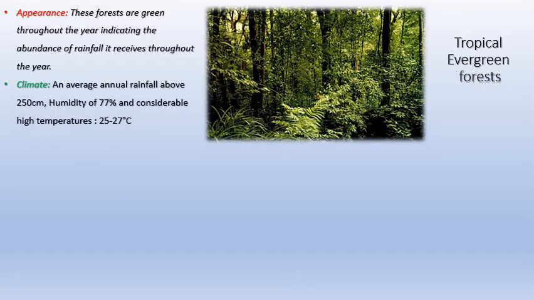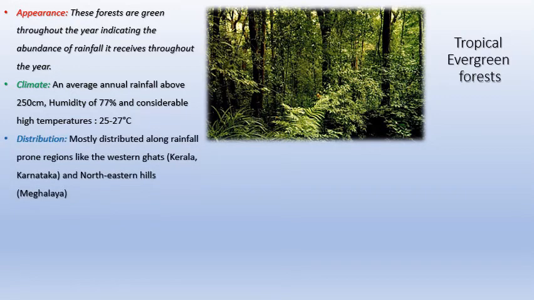Climate: 250 centimeters of rainfall or greater throughout the year. There's a lot of water vapor present in that place. You can see that humidity is more than 77 percent. We learned humidity last year. What is humidity? The amount of water vapor present in the air. So for every 100 grams of air, there are 77 grams of water vapor also. And the temperature is moderate to high, 25 to 27 degrees, because with moderate to high temperature, there's more evaporation and more rainfall also.